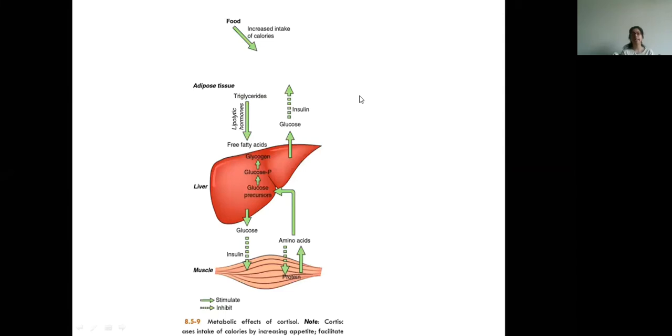And the next step, the amino acid synthesis, is stimulated. That is, amino acids are more released in the plasma, but the amino acid uptake in the muscle is inhibited, although its uptake in the liver is again stimulated to cause gluconeogenesis. So the overall effect is to increase the level of glucose in the body. Whatever step you can think of which increases the glucose level will be stimulated by cortisol, and all the steps which reduce the glucose level in the plasma will be inhibited.